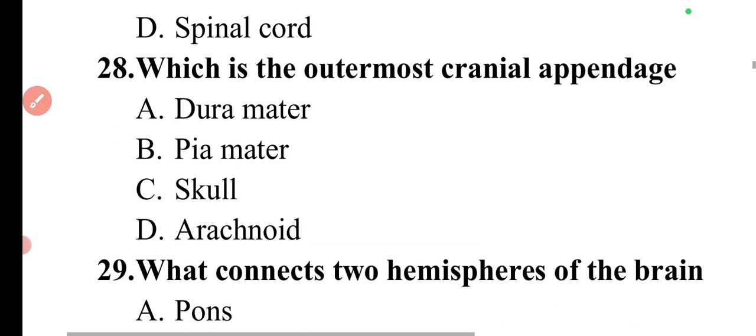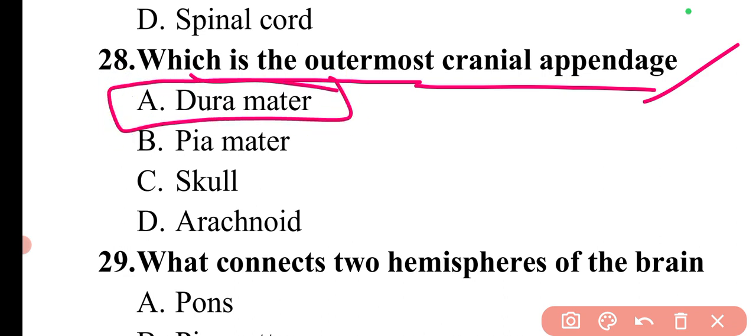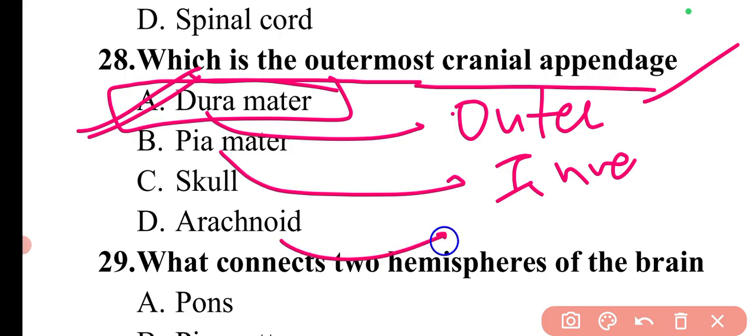Now coming to the next question. The question is, which is the outermost cranial appendage? The outermost covering is the dura mater. So here option A will be the correct answer. There are three layers, as we have already discussed. Dura, with U as the second letter, is the outermost. Pia, with I as the second letter, is the inner one, and the arachnoid, with the largest alphabet in the word, is the middle one.